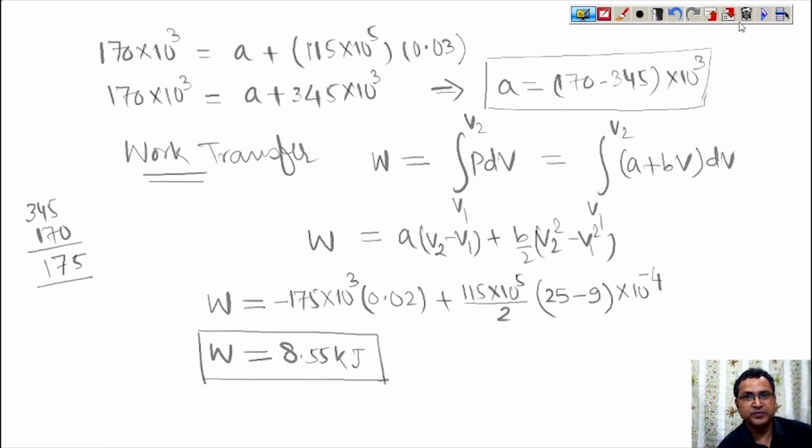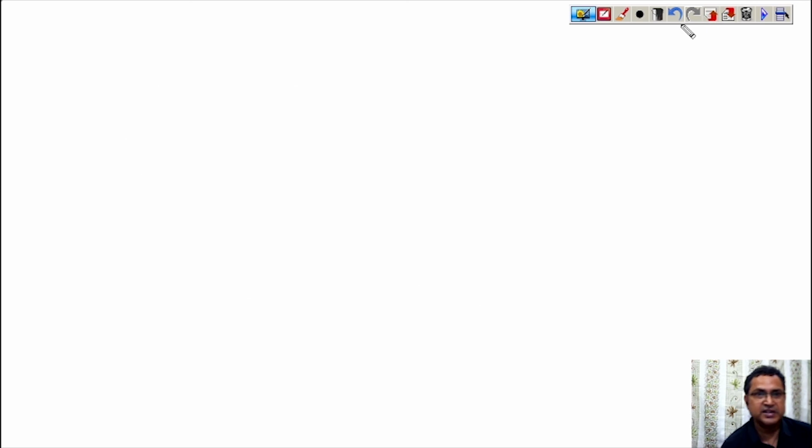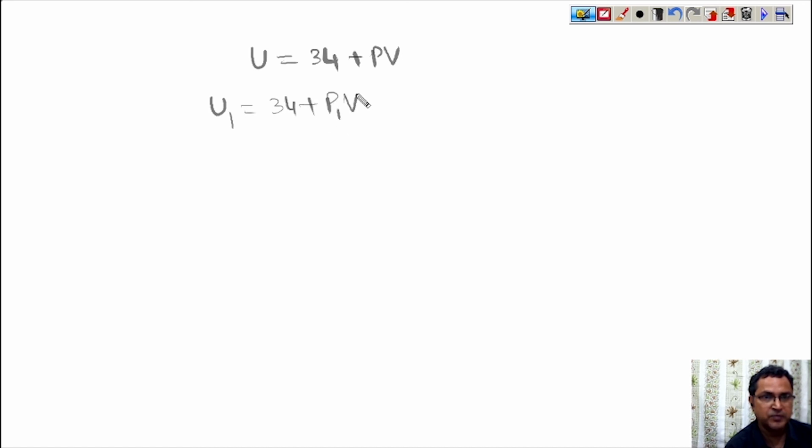Okay. Now again we have been given the relation U is equal to 34 plus PV. So U1 is 34 plus P1 V1, and U2 is again 34 plus P2 V2. So what is the change in internal energy?